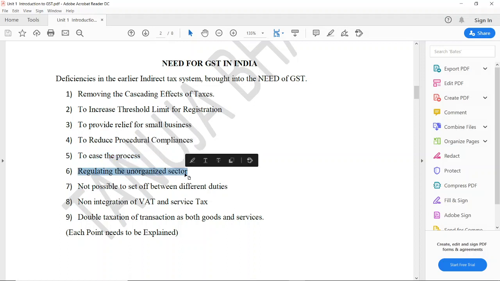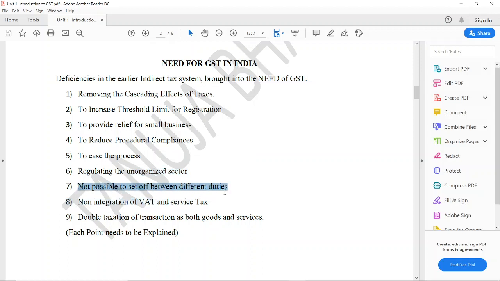Regulating the unorganized sector. GST helps in regulating the unorganized sector. Many times in the earlier taxes, the sectors were not organized, but now under GST the sectors have been organized and there is a regulation for that.